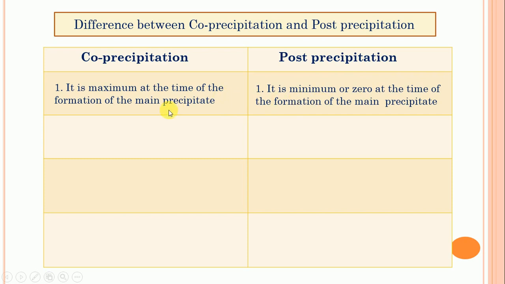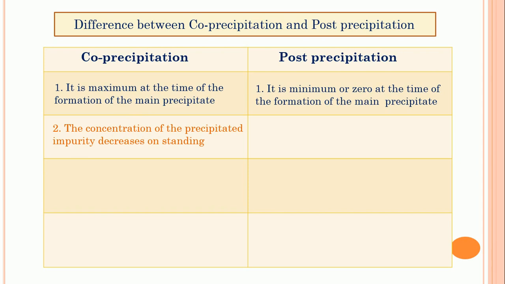Now see the second difference. In co-precipitation, the concentration of the precipitated impurities decreases on standing. That means once the precipitate is formed and is kept with the mother liquor, the precipitated impurity decreases, because co-precipitation occurs only at the initial stage; once the precipitate is formed, no impurity contaminates the main precipitate.